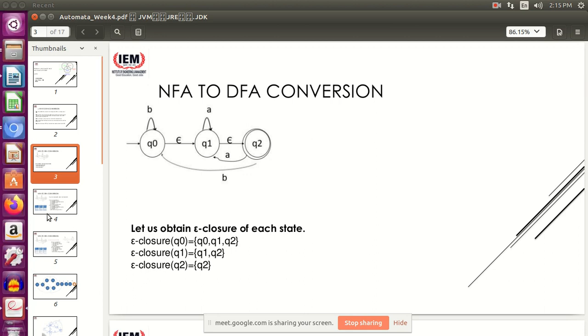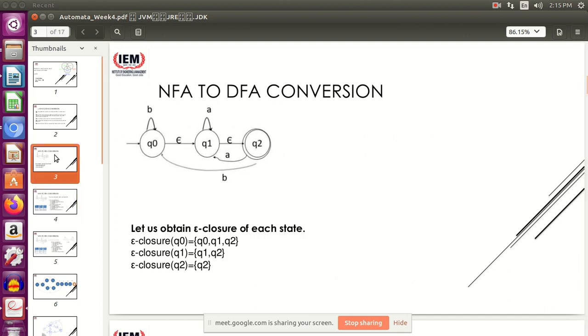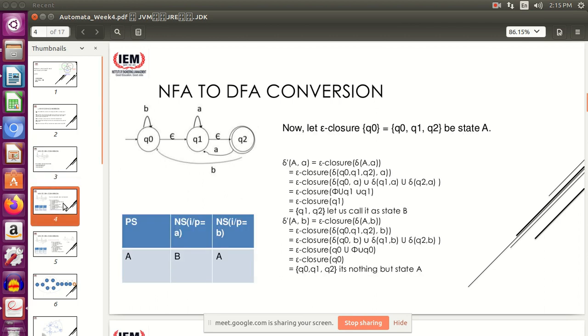Moving on to the next step, we will start with the first epsilon closure that you have got, which is Q0, Q1, Q2, right? Just rename this Q0, Q1, Q2 to something. I have used the nomenclature A. So I am using the capital A to represent a new state which basically consists of Q0, Q1, Q2.